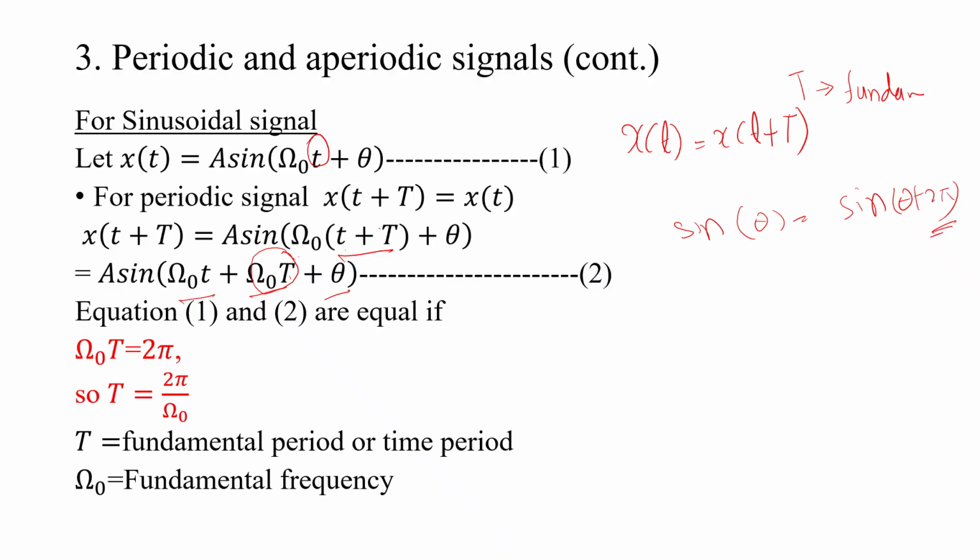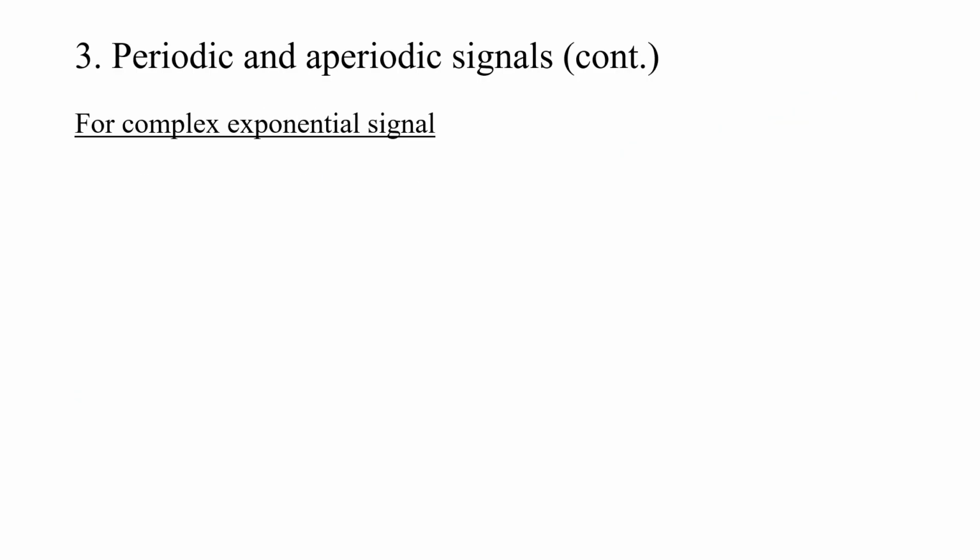So, here omega naught T is equal to 2 pi. We are adding 2 pi so that we get a periodic signal. So, T is equal to 2 pi by omega naught. T is the fundamental period, and omega 0 is the fundamental frequency. So, remember, always if you are getting a periodic signal and they ask for the fundamental period T, that is 2 pi by omega naught.